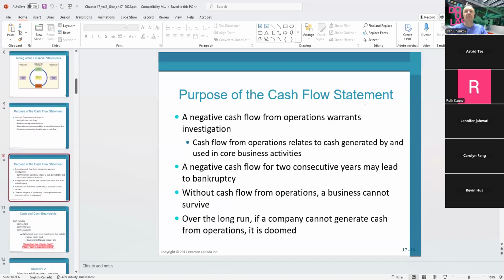Now, the purpose of the cash flow statement. The negative cash flow from operations obviously is going to scare the investors. Cash flow from the operations relates to cash generated by the use of the core business activity. We're going to see which are the activities and how exactly they affect the cash flow statement.